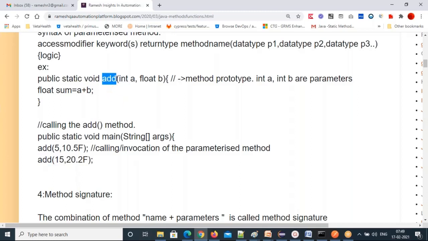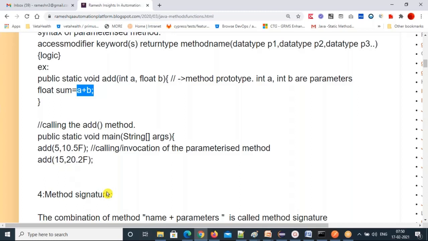Then one more time, I'm calling the add method. The same add method I can call n number of times, but pass different values every time. I changed the value of parameter a and parameter b. First we gave 5 and 10.5, next time I have given 15 and 20.2. You can change your data and find the sum of the a and b values. Different values' sum you can calculate with this parameterized method. We are writing only one logic, but you are passing different values. That's the advantage of parameterized methods.